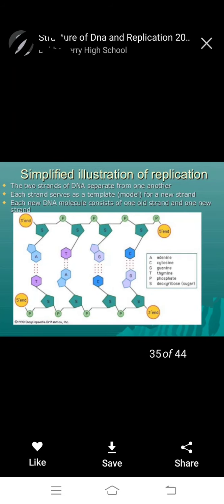Semi conservative method we also observe. Okay, next, the two strands of DNA separate from one another. Each strand serves as a template for a new strand. Each new DNA molecule consists of one old strand and one new strand. So this was semi conservative method.